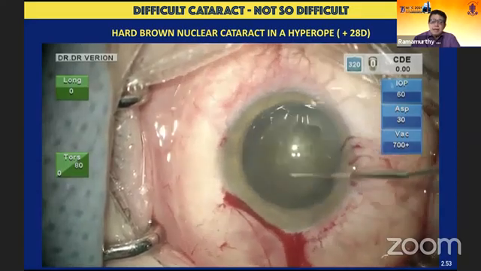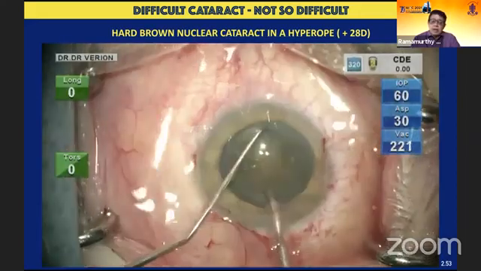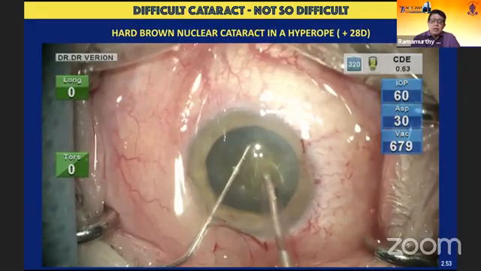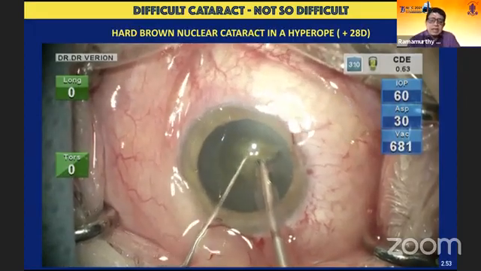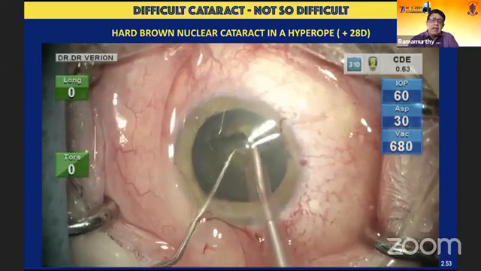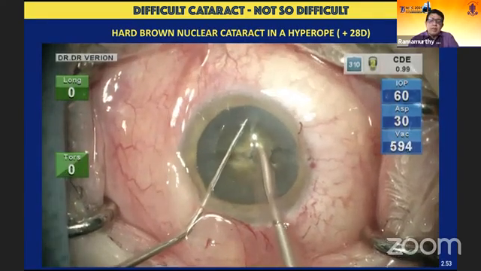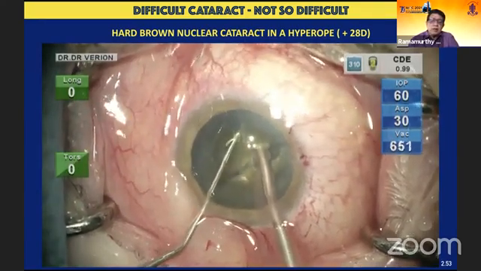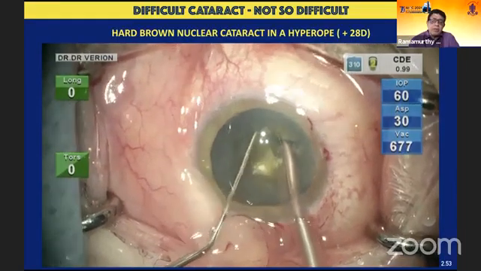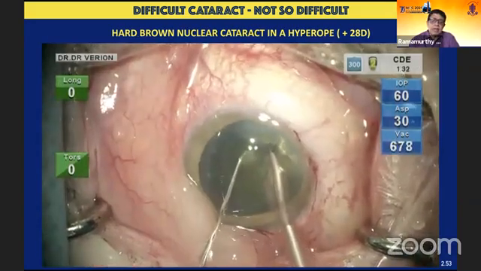there is an adequate hydrodissection that has been done, and removal of whatever little cortex and epinucleus is there, then subsequently buzzing the phaco tip in. The only difference here is that in spite of the high vacuum, I did not create the initial trench. As I said, this is an earlier video of mine. That's the reason you see that there is a certain amount of tendency for the nucleus to rotate. I find that now today in these hard cataracts, if I create an initial trench and bury my phaco tip into the meat of the nucleus, then the control that you get is quite exquisite.